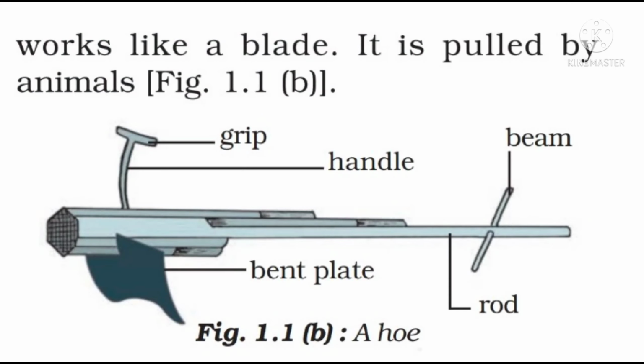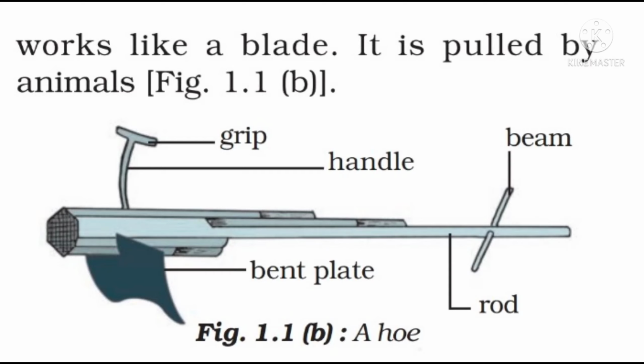The next agricultural implement for the preparation of the soil is the hoe. Please pay attention, be attentive, my dear students. The hoe is a simple tool which is used for removing weeds and for loosening the soil. So the hoe helps in removing weeds and also in the loosening process of the soil when the preparation of the soil is done.